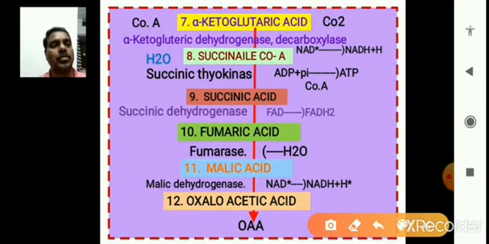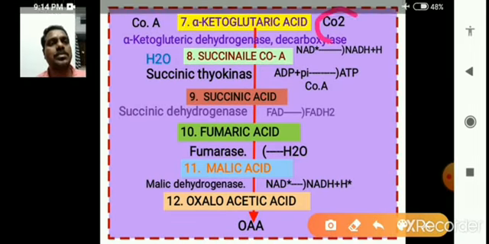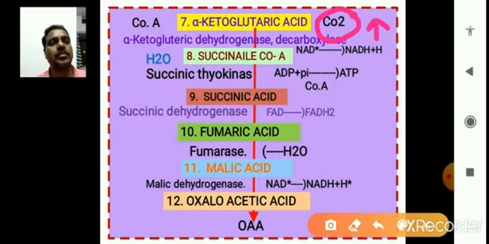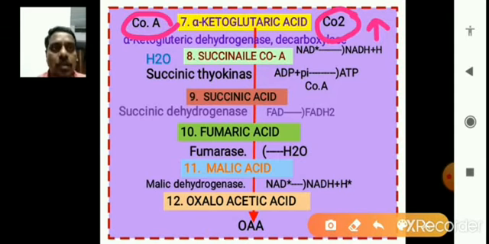In the alpha ketoglutaric acid step, CO2 is released again, and coenzyme A also participates.